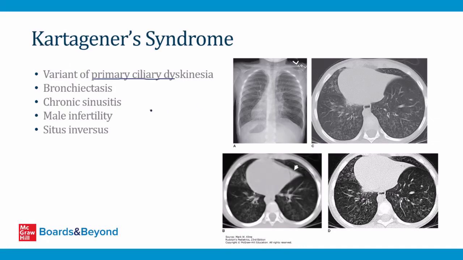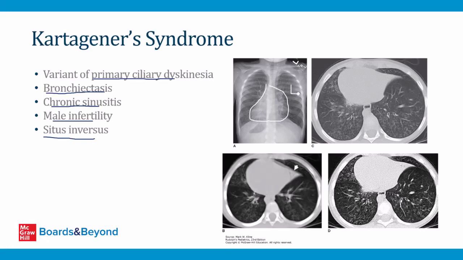And in Kartagener syndrome, first of all, patients develop bronchiectasis, and this is because their cilia are abnormal because of abnormal dynein, and therefore they have chronic inflammation in the lungs, and that's what leads to bronchiectasis. These patients can also develop chronic sinusitis, once again, because of abnormal cilia and inability to clear bacteria from the airways. In males, there's often infertility, and that's because dynein is very important for motility of sperm. And then lastly, dynein is important for the normal orientation of the organs in the chest. So patients with Kartagener syndrome have situs inversus, meaning that the heart is on the wrong side of the chest. And so if you look at these images on the screen, they all show situs inversus. So here's the heart in this patient here.